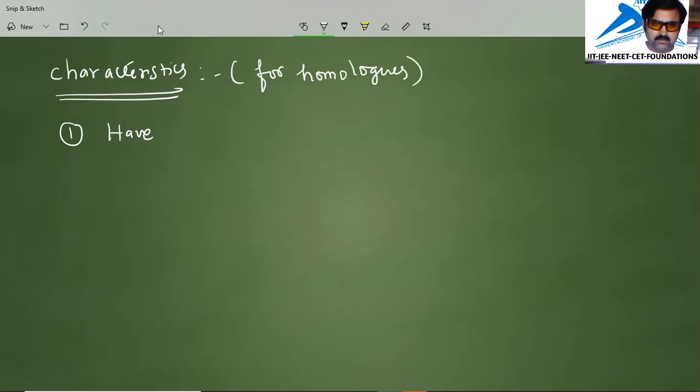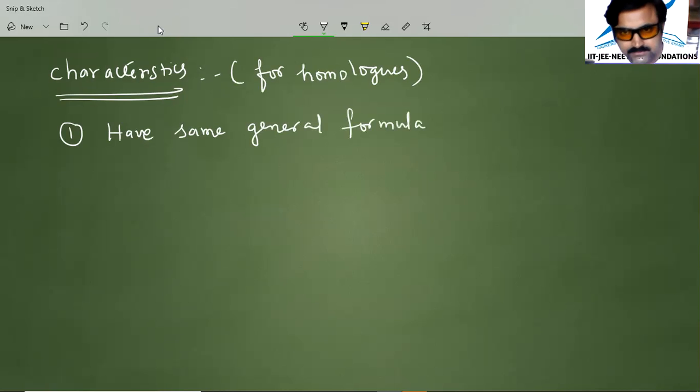For example, if they are alkanes, the general formula is CnH2n+2.